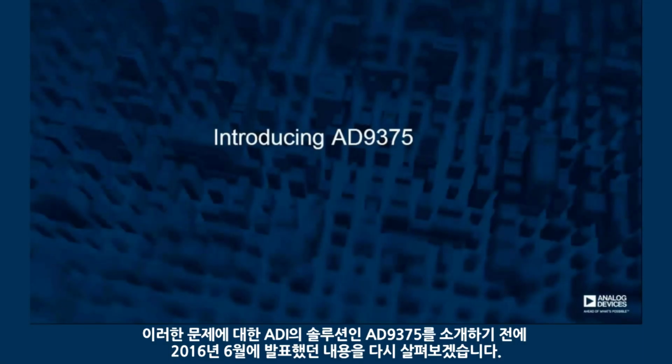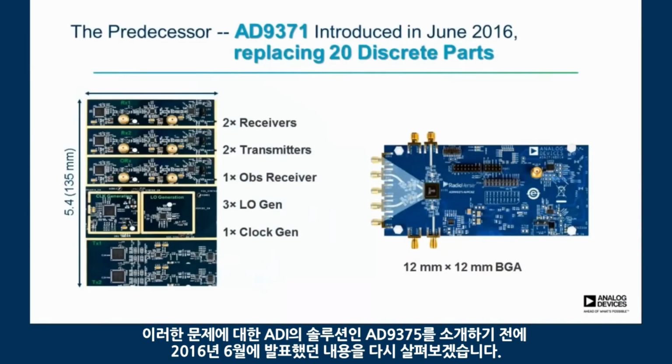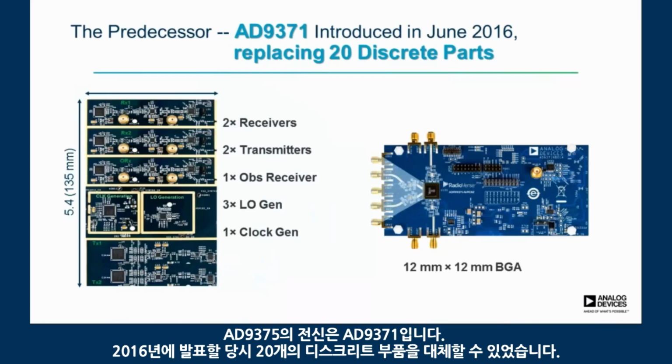And so before we introduce the AD9375, which is ADI's solution to this problem, I'd like to take a step back and look at what we released in June of 2016. So the predecessor to the AD9375 is the AD9371, introduced in June 2016, replacing 20 discrete parts.